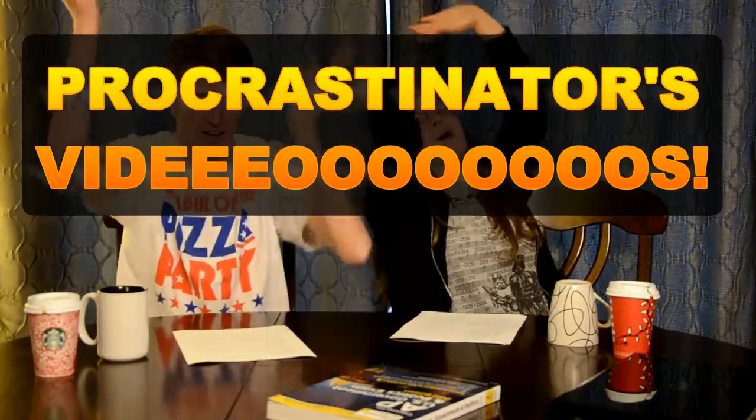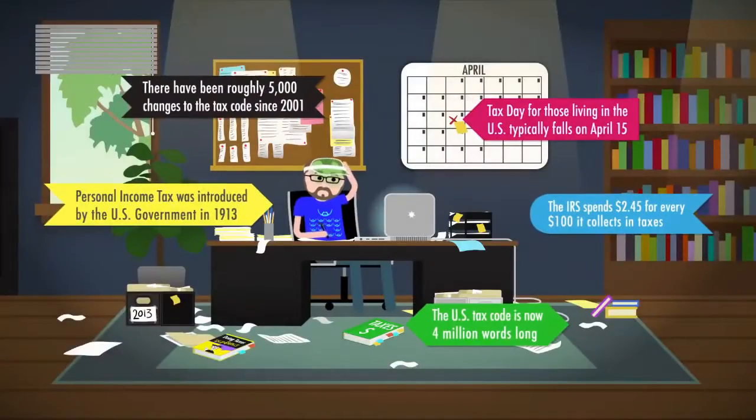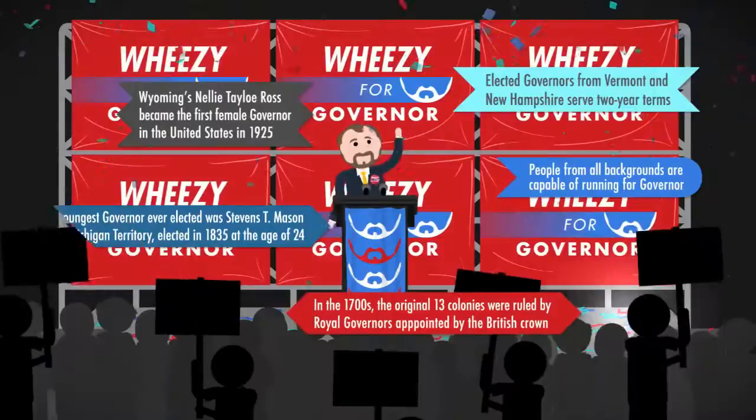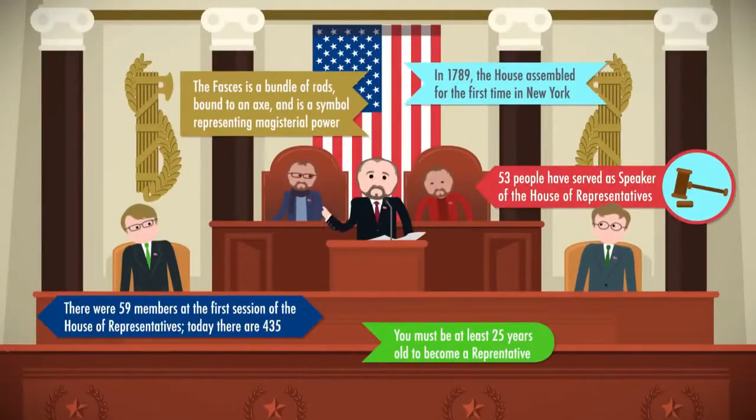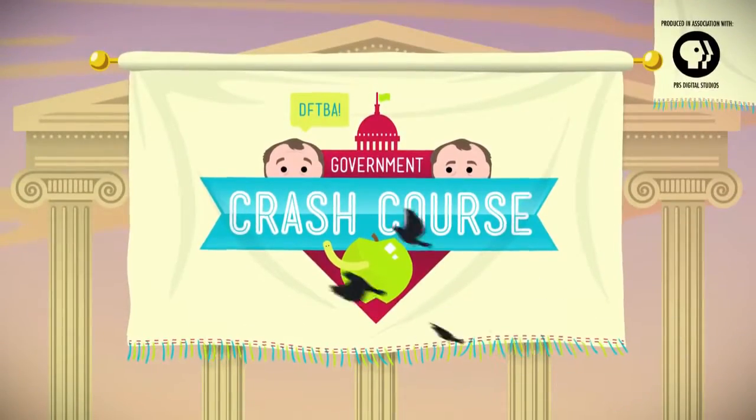Procrastinators videos! We will now discuss how the presidency has evolved over time and the various factors that have changed the office. We start with good old George Washington, who was the unanimous choice for president in 1788.